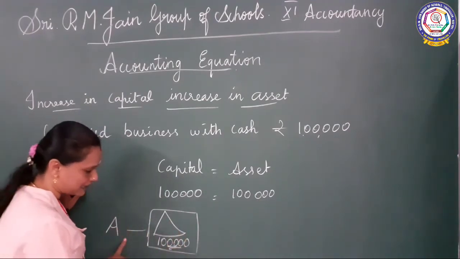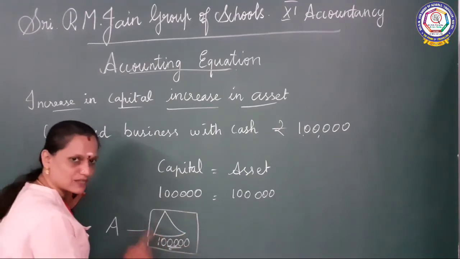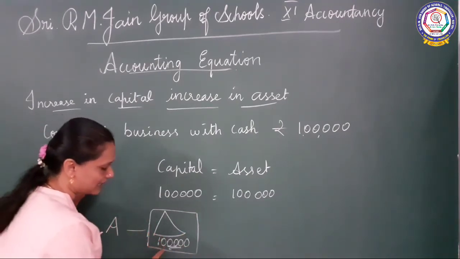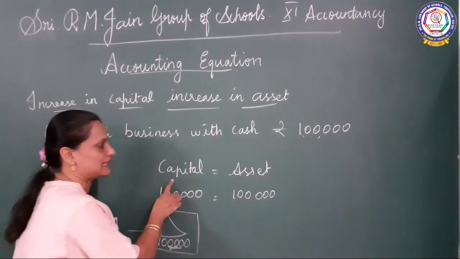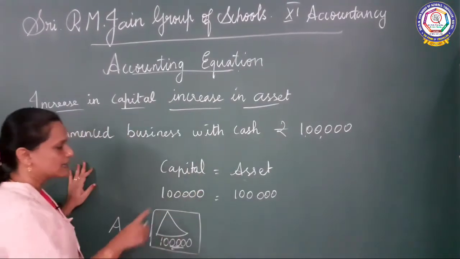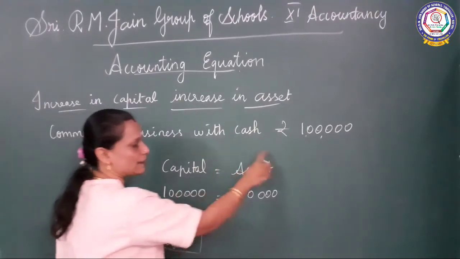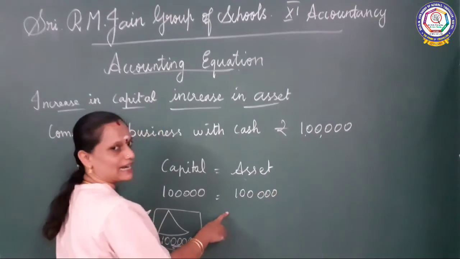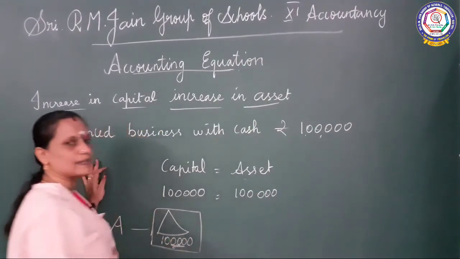Capital is 1 lakh, and the overall asset is also 1 lakh. That is why capital equals asset. Do you understand, children, this one? You copy this.